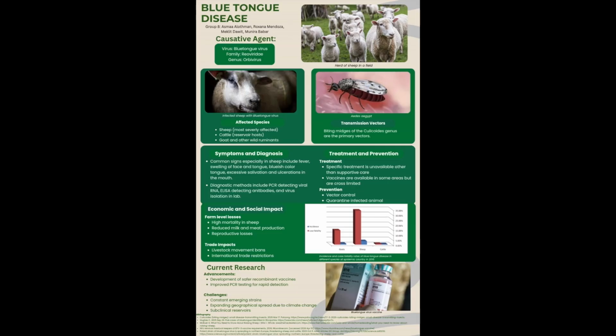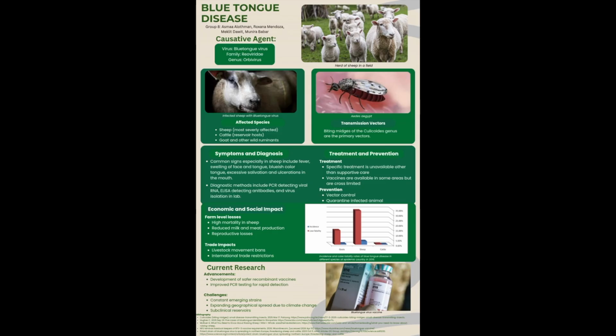Veterinarians diagnose bluetongue using laboratory tests such as PCR to detect viral genetic material, an ELISA test to detect antibodies, and viral isolation in specialized laboratories. Early diagnosis is important because it allows veterinarians to quickly implement control measures and prevent the disease from spreading.